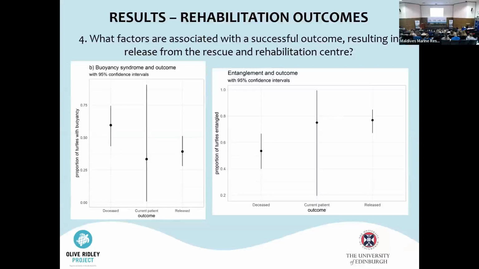So in conclusion, some takeaway points from my dissertation were: the most commonly admitted life stages were juveniles, and species were olive ridley. Entanglement was the main reason for admission, and ghost nets were highly associated with this. And we've seen that there are several significant negative health impacts, definitely including flipper injuries.